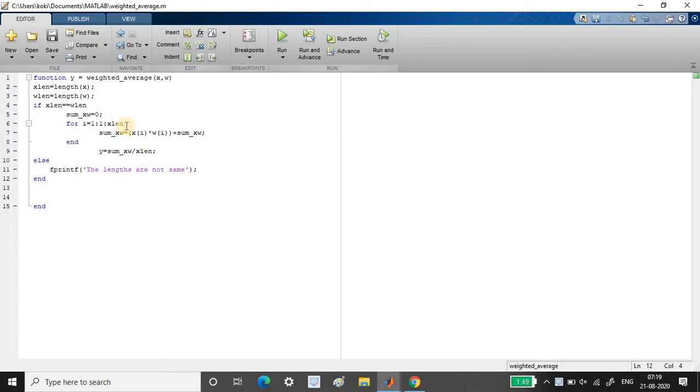So what I have done is that the particular corresponding places are multiplied and added with the previous sum. Initially the previous sum will be 0. As the loop increases, the previous sum will get some meaningful values. At last I have done the average. So this is the pass condition. If it is a fail condition, that is very straightforward, it says the lengths are not the same.